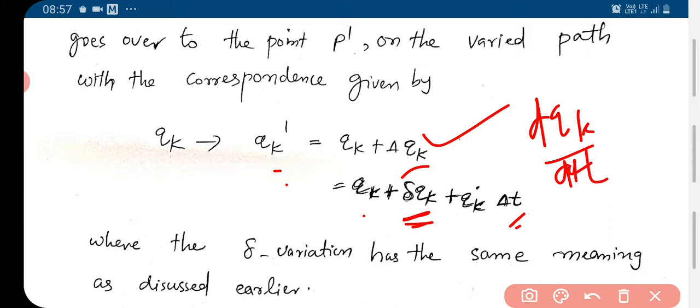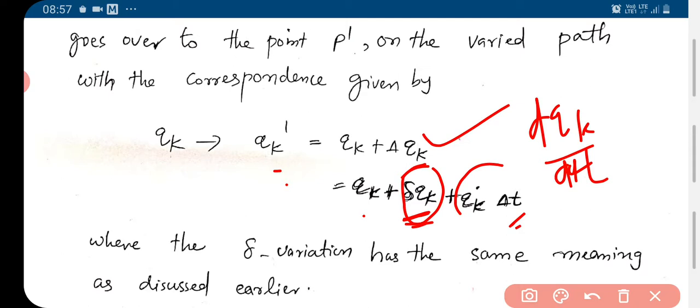Delta qk is the variation due to the coordinates, and since time also varies, we have qk dot, dqk by dt, into delta t.